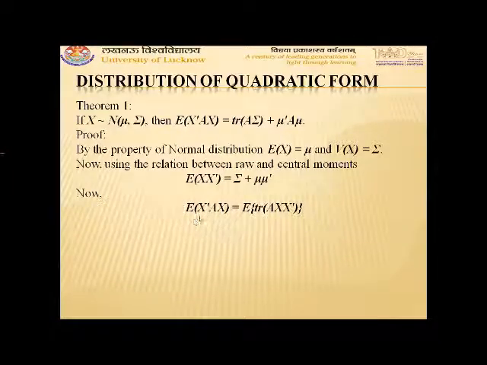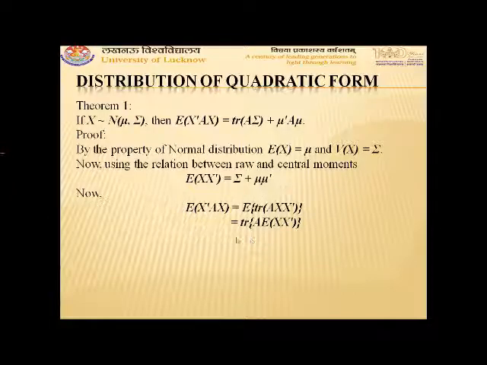Using that, I have written expectation of x transpose Ax is equal to expectation of trace A x x transpose. Now trace A can be taken outside the expectation, so it will become trace of A times expectation of x x transpose. Now expectation of x x transpose is equal to sigma plus mu mu transpose.